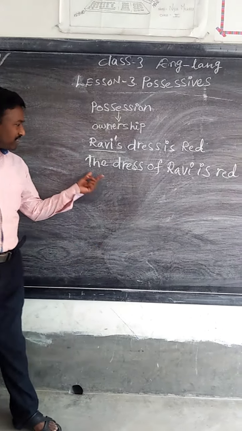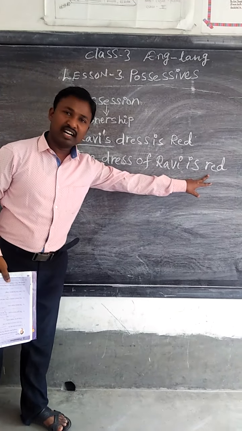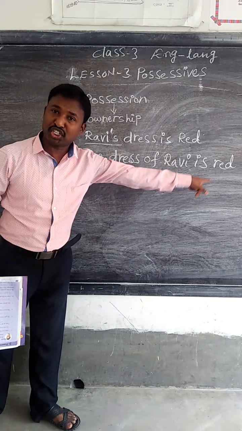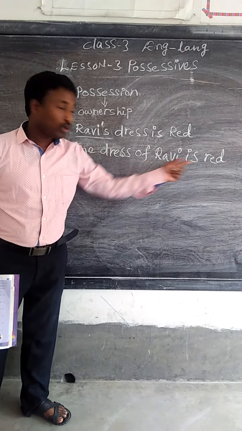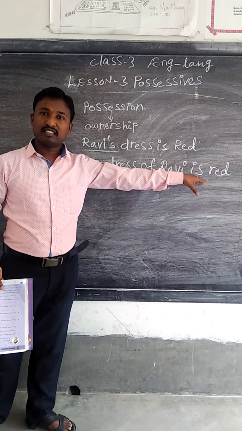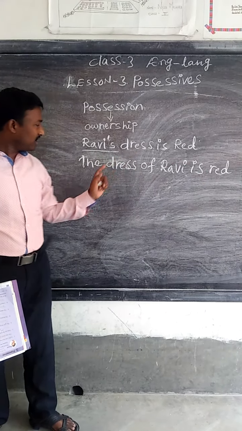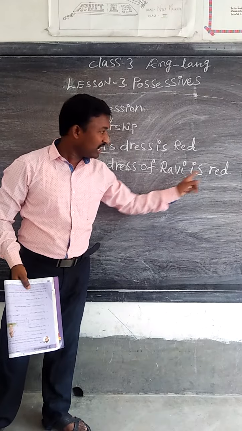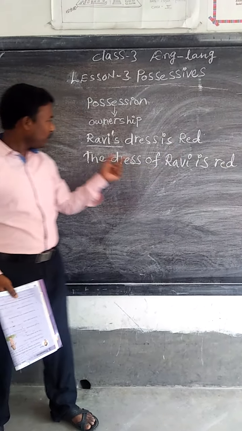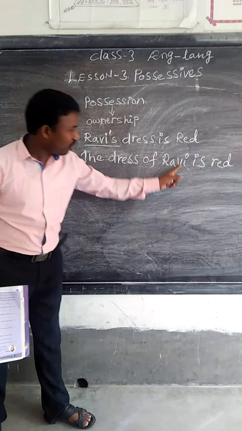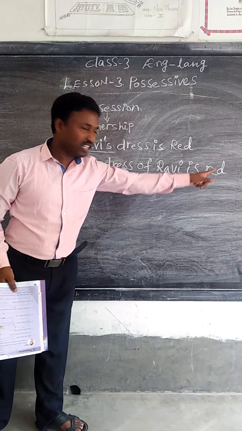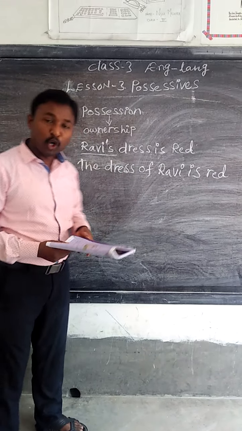So dear children, if you see, the dress of Ravi is red. Here there is no apostrophe, because we are talking about Ravi in another way. Here apostrophe s is there, here no apostrophe. The dress of Ravi is red. So we have another example.